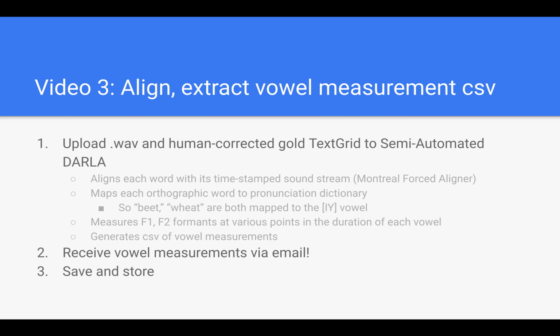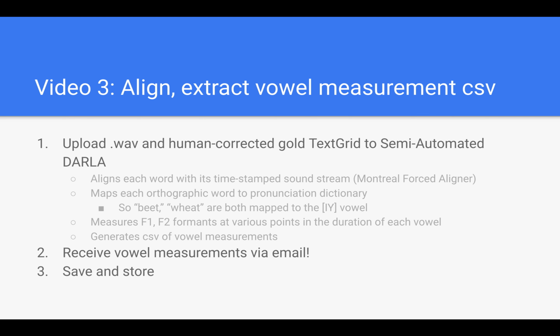Then also what DARLA is going to do is it's going to map each orthographic word to a pronunciation dictionary. So for example, if we want to study the E vowel, we want to study it in the word beat, but also the word wheat. Even though they're spelled differently with different orthographic vowels, they are phonetically the same E vowel. So we're going to use a pronunciation dictionary to standardize the representation so that we can find all of the E vowels, however they're spelled, wherever they occur.